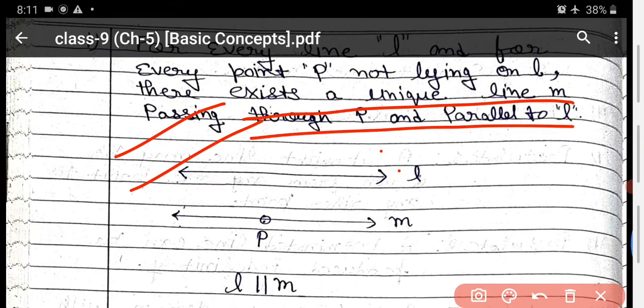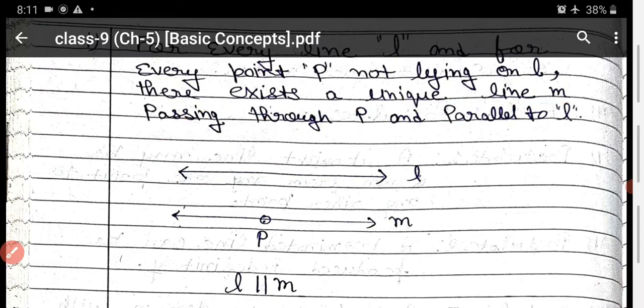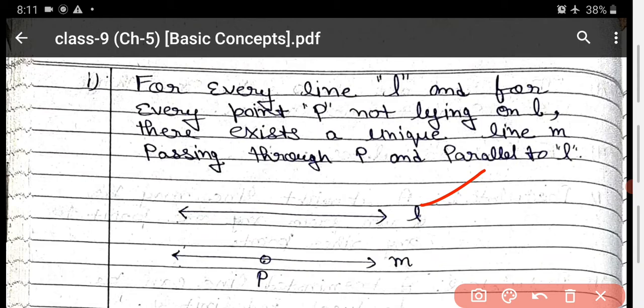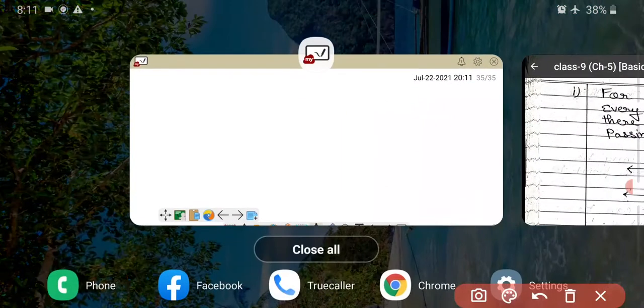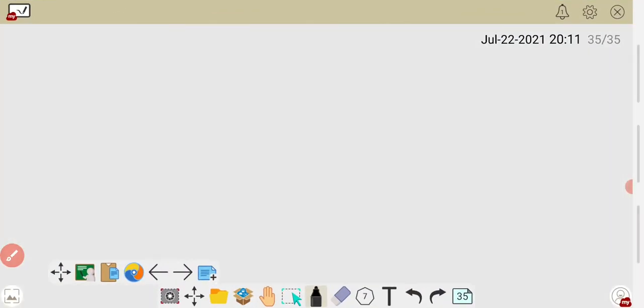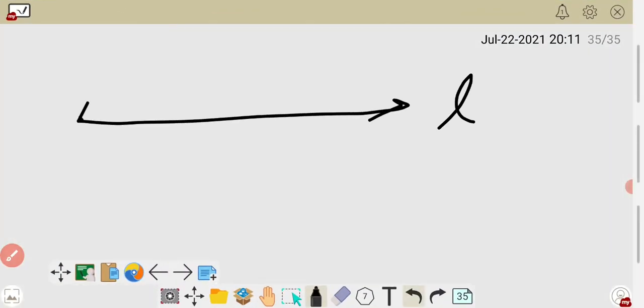For every line L and for every point P not lying on L, there exists a unique line M passing through P and parallel to L. Now you have two things, first L and then P, and P is not lying on L. So there exists one line M which passes through P and is parallel to L. It is the second concept. If you want to write the equivalent postulate in another form, you can write like that. Now I am explaining here. Suppose you have one line L, and you have one point P which does not lie on L. Now there exists one line which passes through P. Unique line means only one line is there.